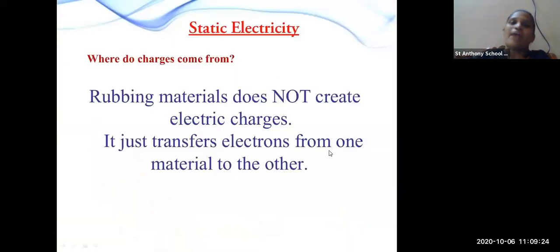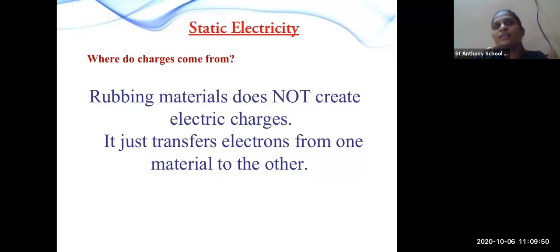Then where does the charge come from? The static charge, where does it come from? When we rub two materials or two objects with each other, they do not create electric charges. If you rub the two objects with each other, what will happen? They do not become electrically charged. What they do is just transfer electrons from one to another.